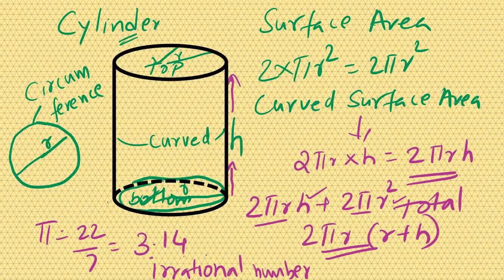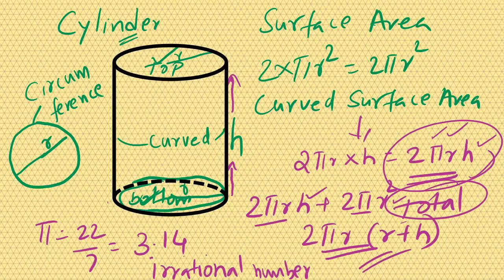Total surface area. So we got a cylinder. Its surface area is calculated. One is curved surface area by the formula 2 pi r h. r is radius, h is height, pi is constant. Total surface area is calculated by the formula 2 pi r into r plus h. We have reached this stage. Now we need one more cylinder to explain the volume of the cylinder. I will do it for you. I am very interested in explaining all this to you. Okay, I have brought another cylinder to make you understand.